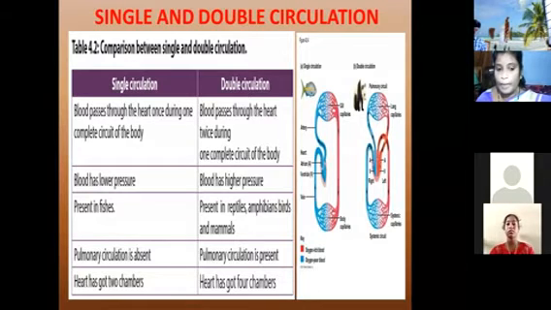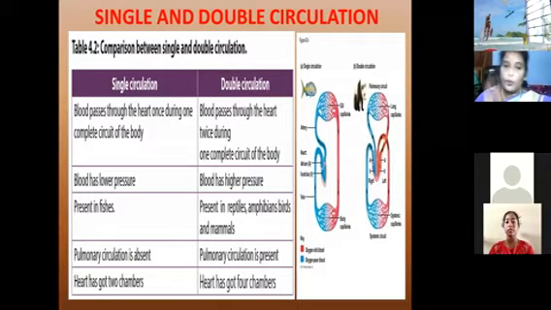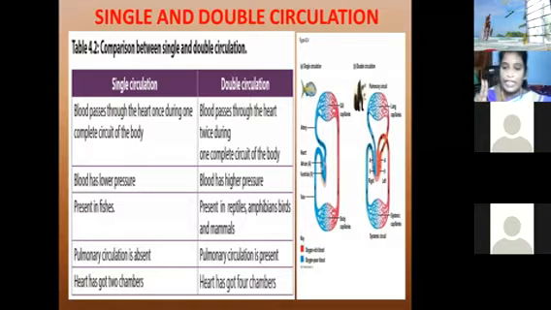Okay. In single circulation, the animals have only two chambers. In double circulation, the animals have four chambers. Can you understand this line? What is single circulation? What is double circulation? Single circulation is only one way. Double circulation is twice during the complete circuit of the body. This is single and double circulation.